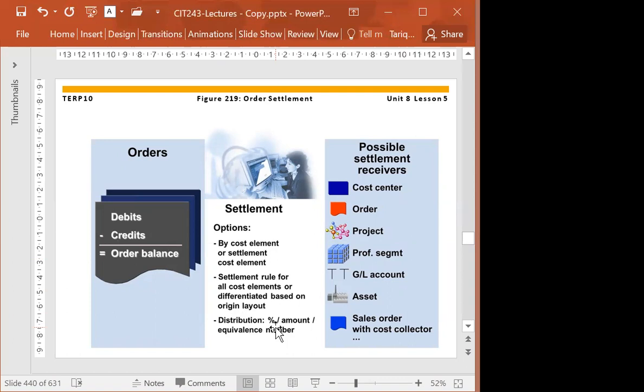Other departments will get 25% cost. So the settlement rule could be a distribution, an allocation technique. Whatever way you can allocate, the cost will be distributed among the different possible receivers.